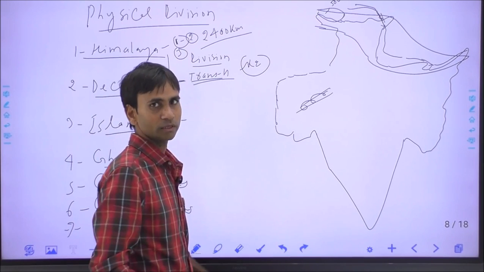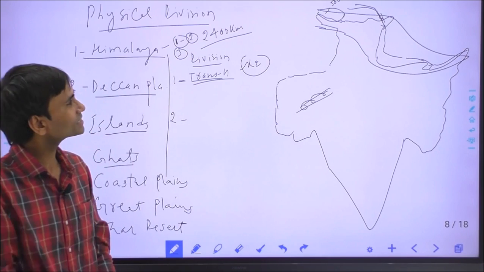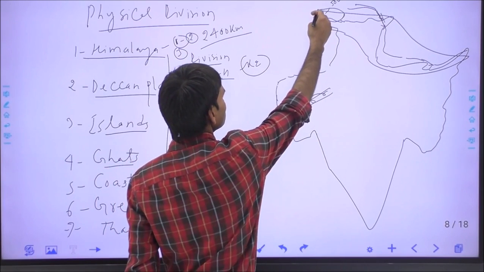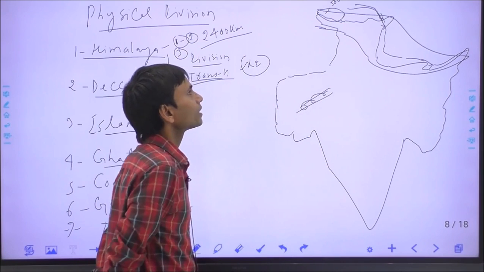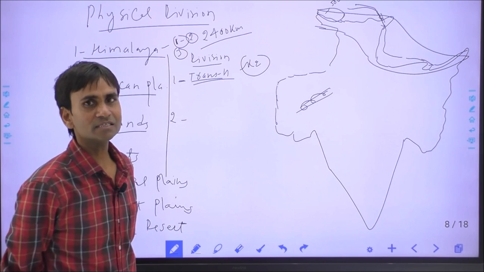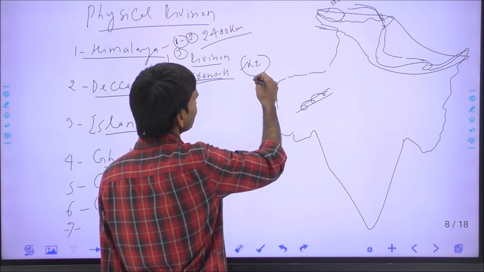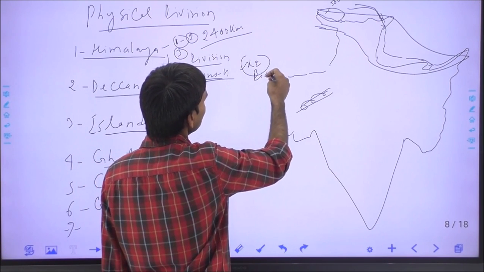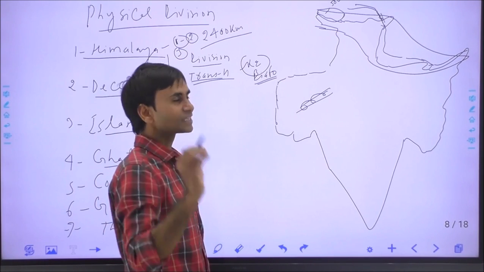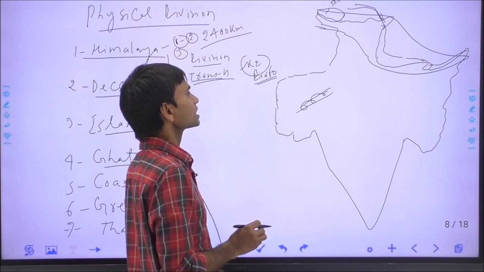Also there are some important glaciers in the Trans Himalaya and in the Karakoram. The Karakoram contains the Biafo glacier, which is the third largest in the world, about 67 kilometers long.